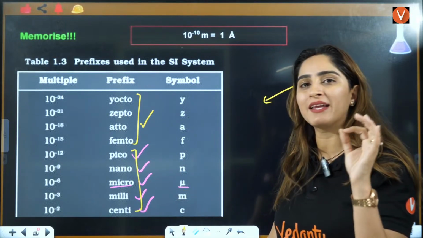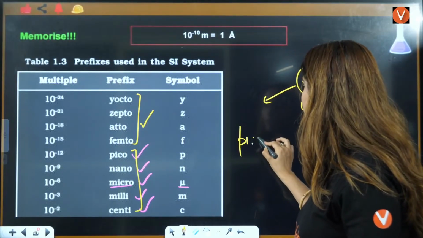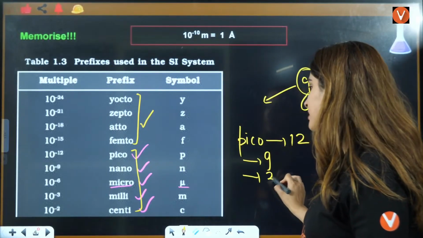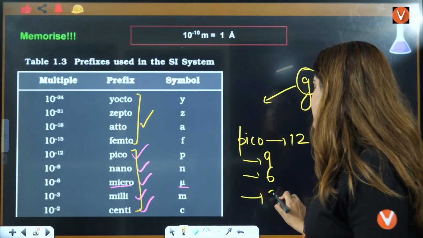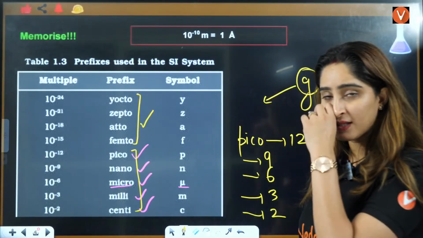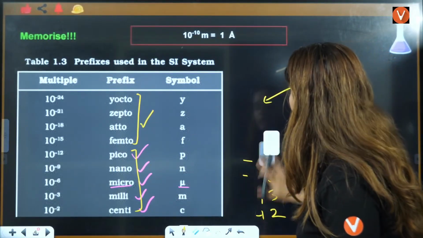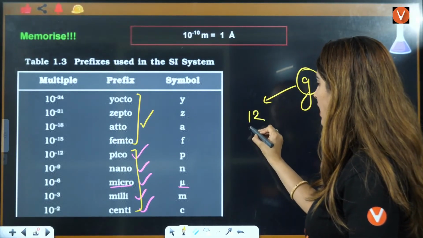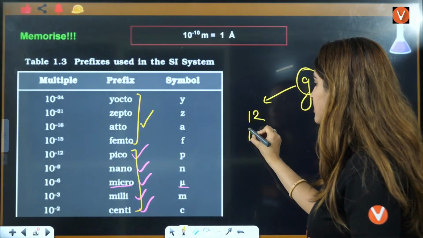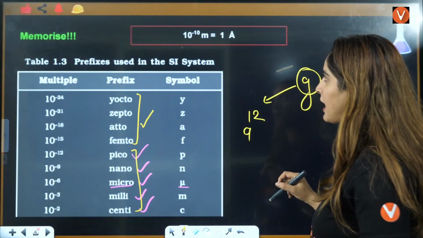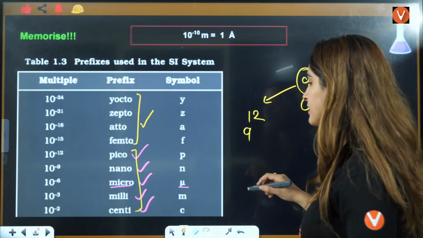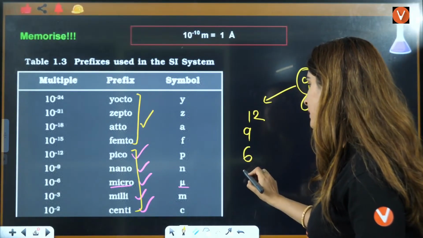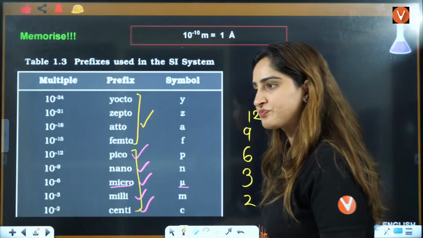Pico is 10 raised to power minus 12. Just remember, pico means 12. Nano means 9. Micro means 6. Milli means 3. Centi means 2. That should be on your tips. Everybody, pico means 12. Then you have nano means 9. Then you have angstrom, which we will discuss later, this is 9. Micro means 6. Milli means 3. Centi means 2, right?